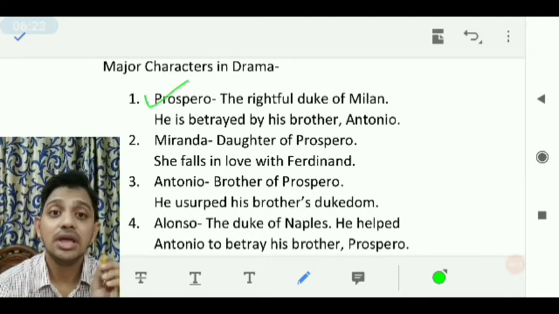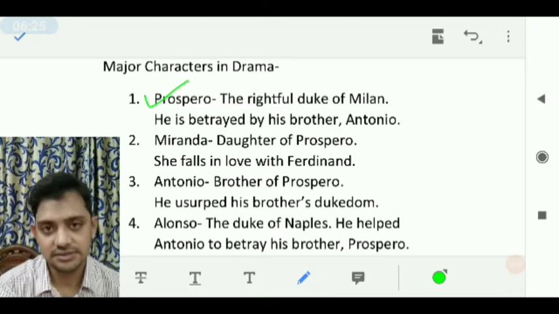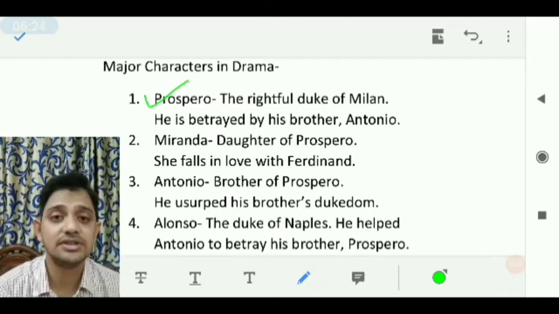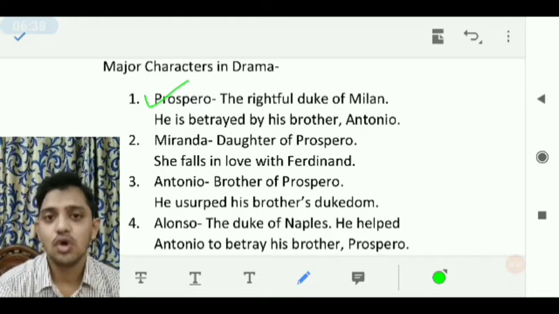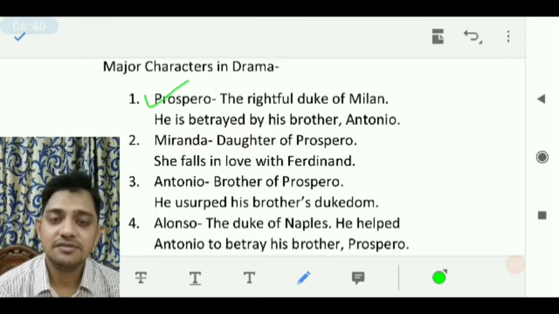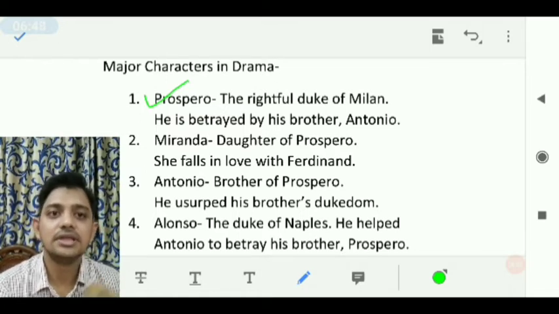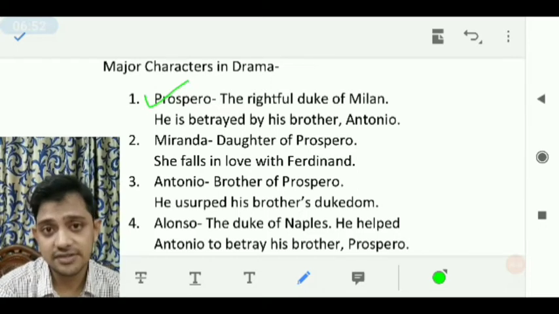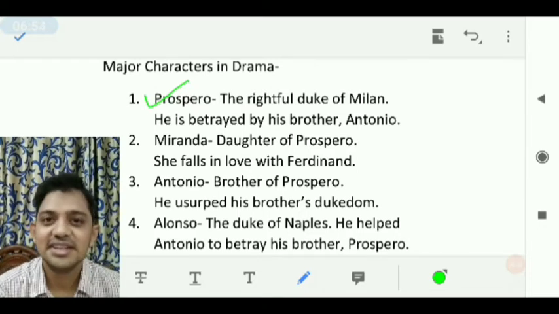Prospero, actually, was the rightful Duke of Milan, but he was usurped by his brother Antonio. It was a plan of Antonio to kill his brother, but fortunately he survived with his daughter Miranda, and we will see that she falls in love with Ferdinand, and how and why she falls in love with Ferdinand we'll see in the further scenes.